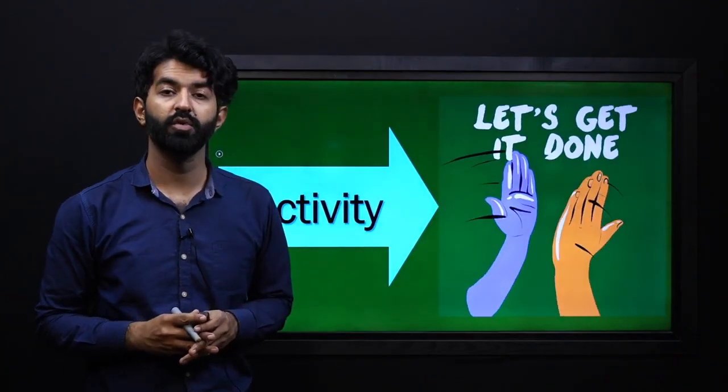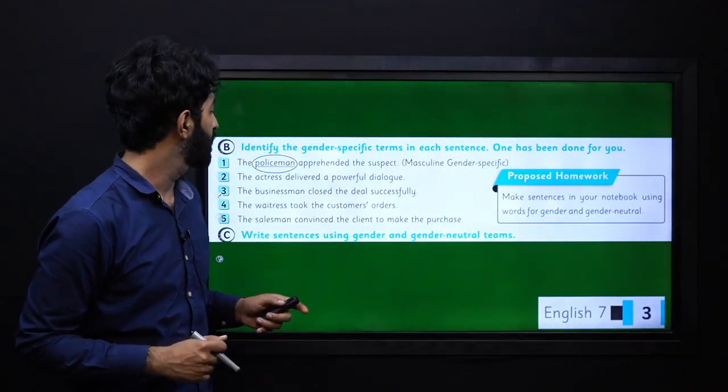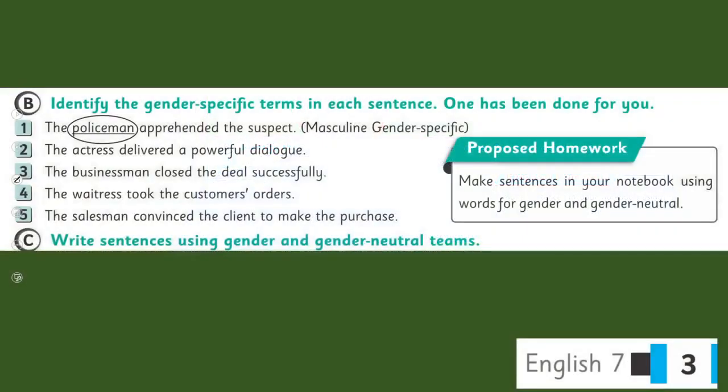Now it's time to do an interesting activity. Let's see what we have here. On your page number 3 we have a question. Identify the gender specific terms in each sentence. One has been done for you. For example, in the very first sentence, the policeman apprehended the suspect.